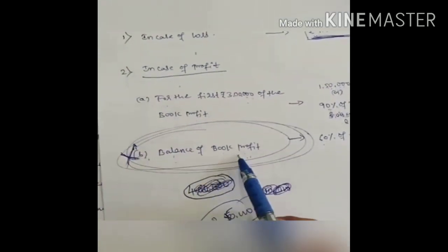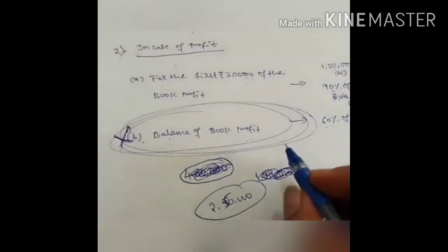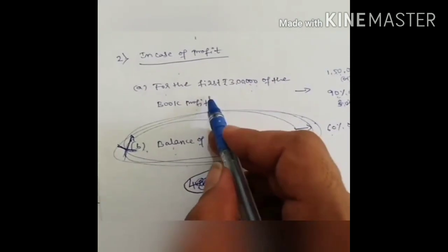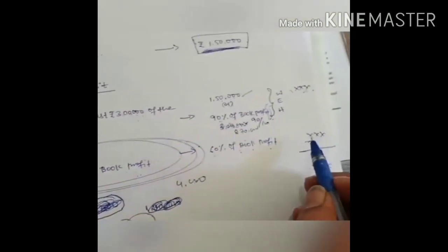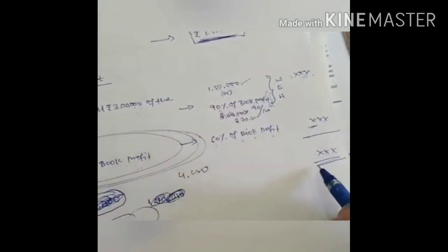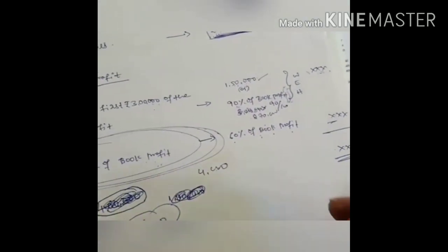And the balance of book profit, how much is left out of 4 lakh? I already calculated 3 lakh, so the remaining is 1 lakh. That 1 lakh into 60% you have to calculate. So write that amount here and add both amounts. This is considered the maximum remuneration allowed.